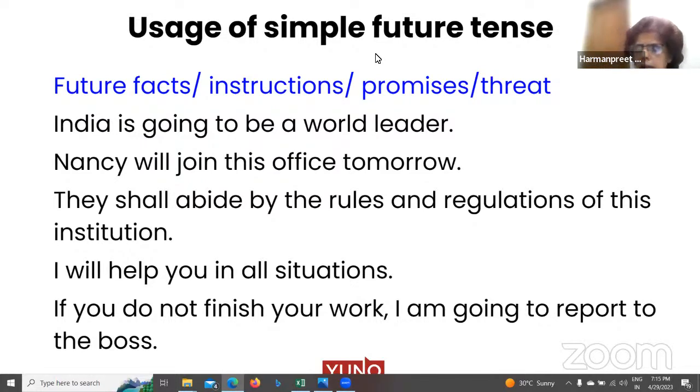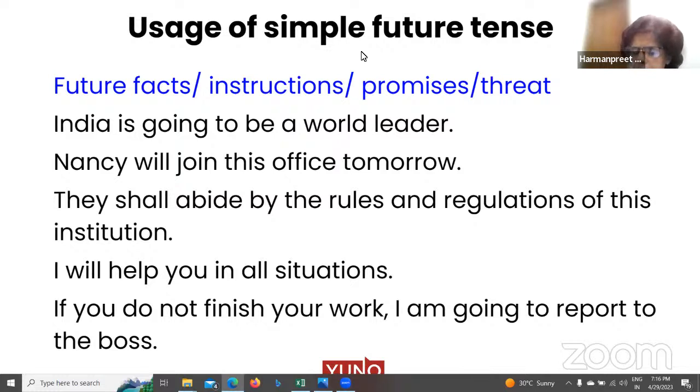I had seen one more name, Manisha. Manisha, are you there? Can you give me one example of future tense where we are using it like a threat? I hope you can see one example already given on the slide, like, if you do not finish your work, I'm going to report you to the boss.